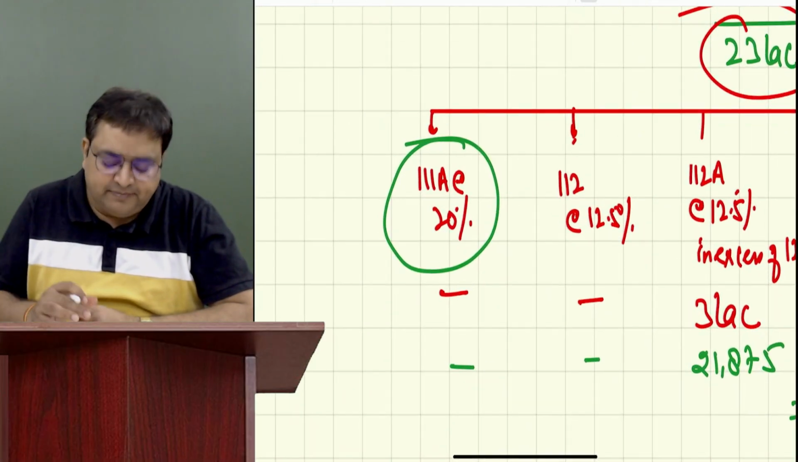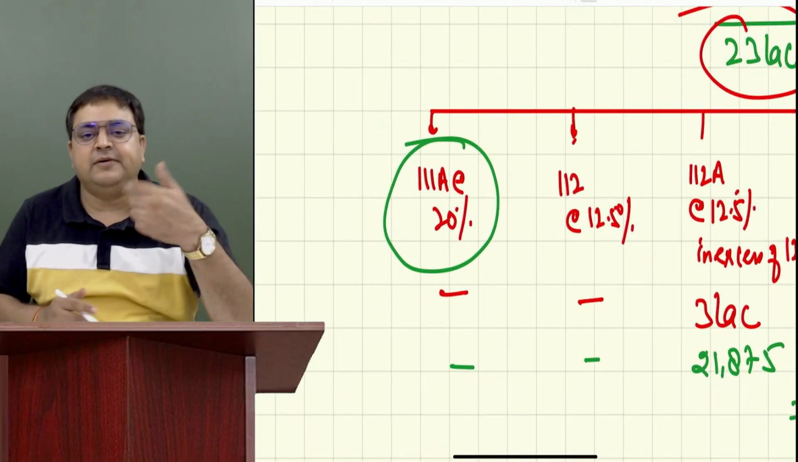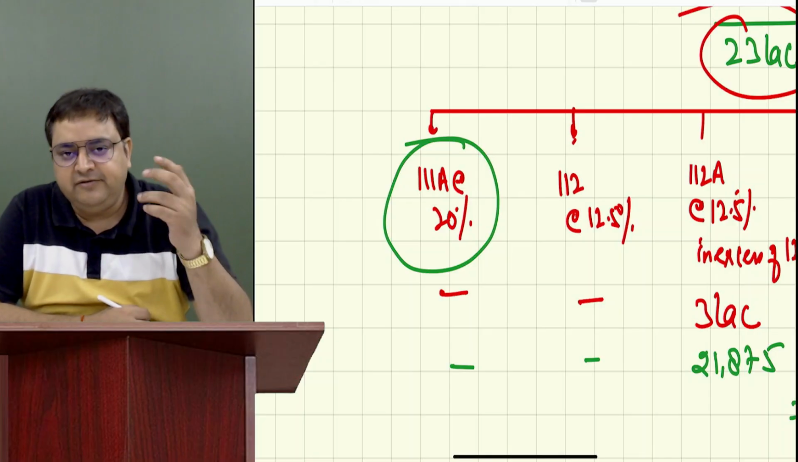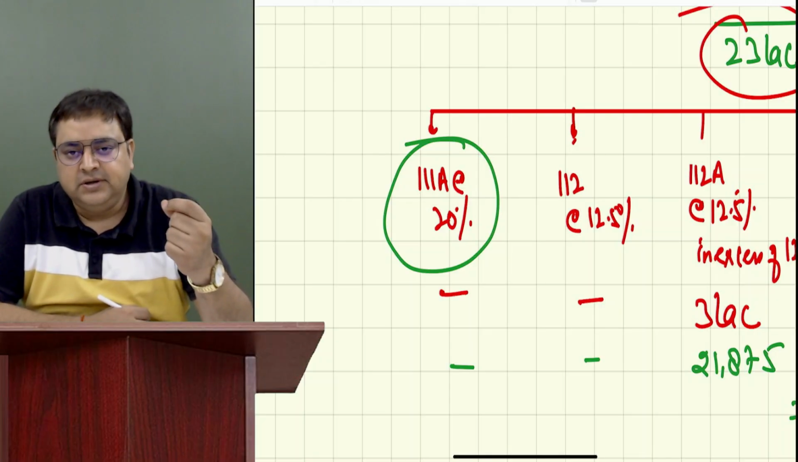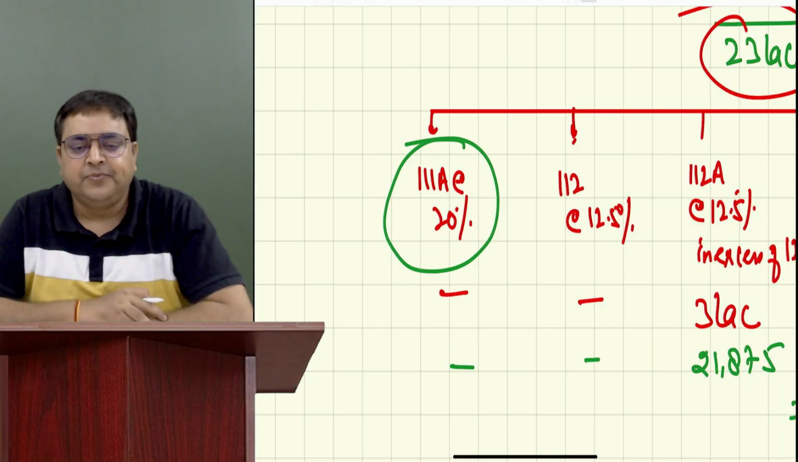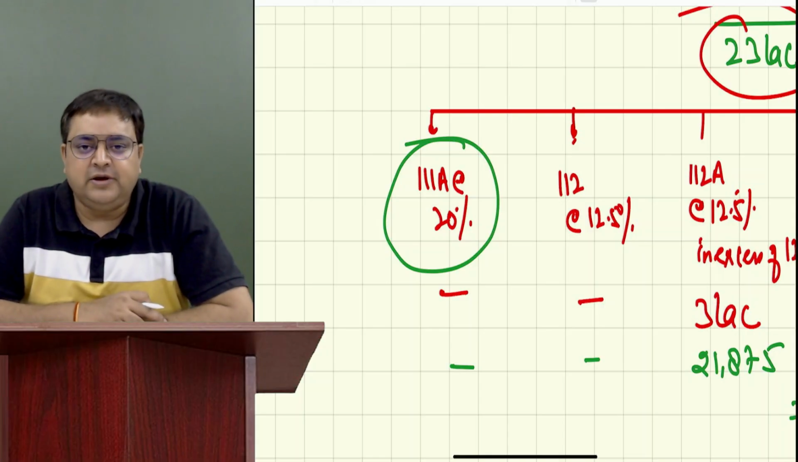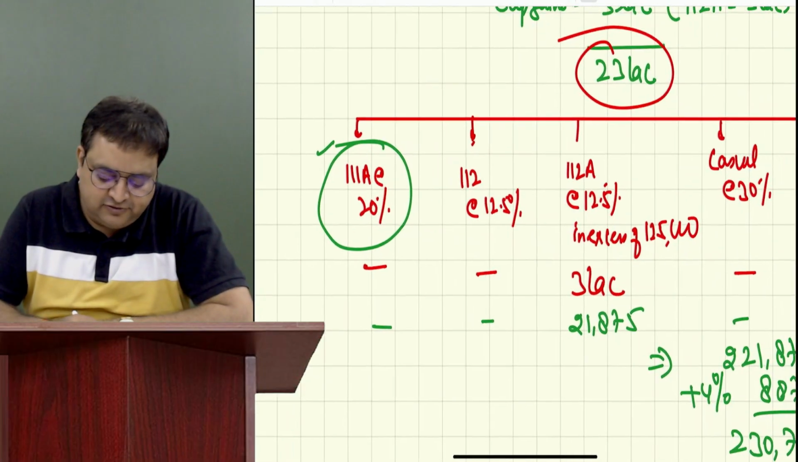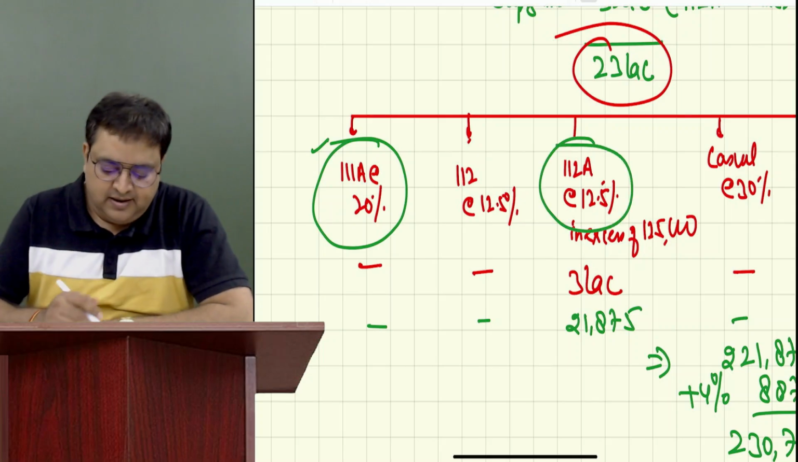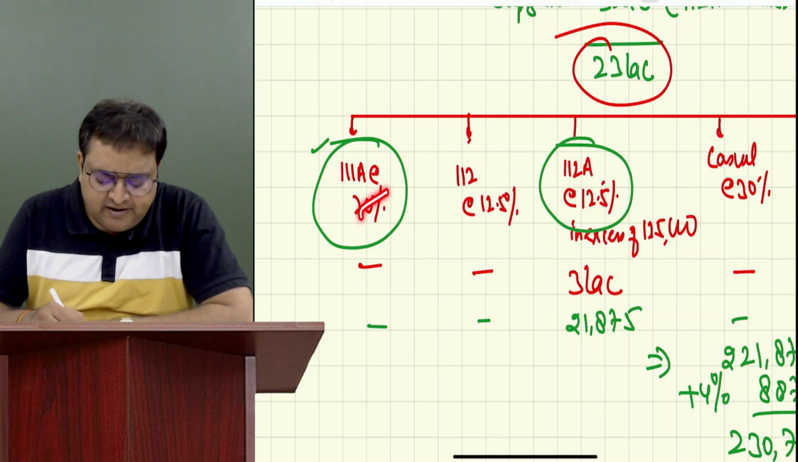Please tell me, what is 111A? When is 111A applicable? It is short term. Whenever we sell short term equity shares, there are some other things also, but as of now, just understand equity shares. So whenever we sell short term equity shares, it is 111A. But if it is long term equity shares, it is 112A.